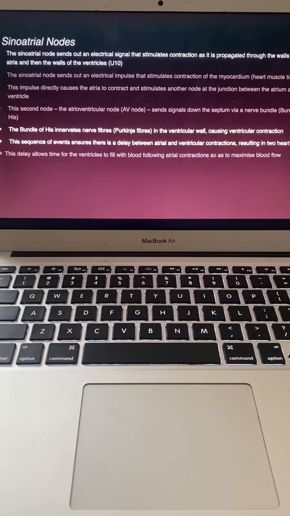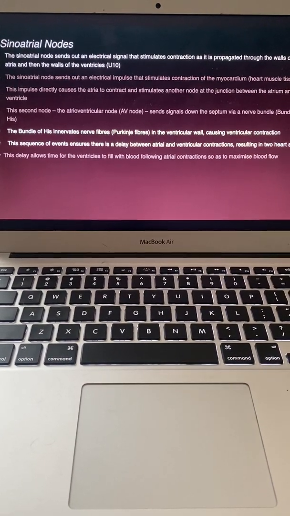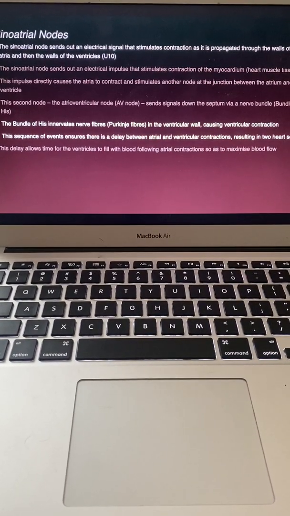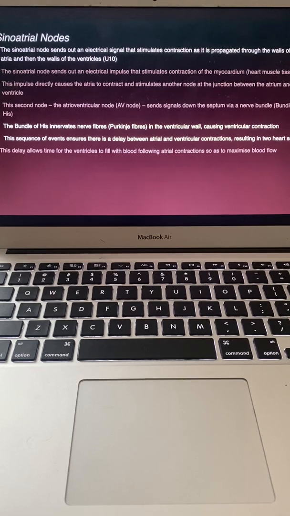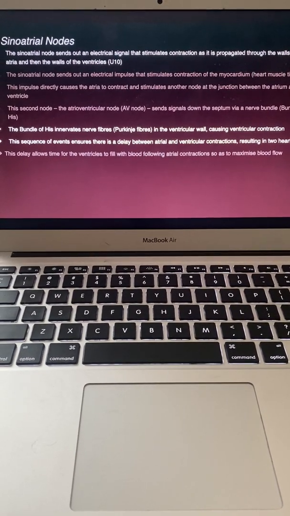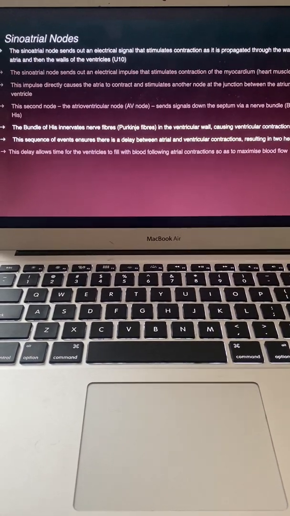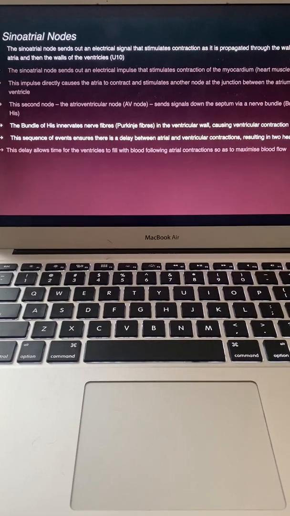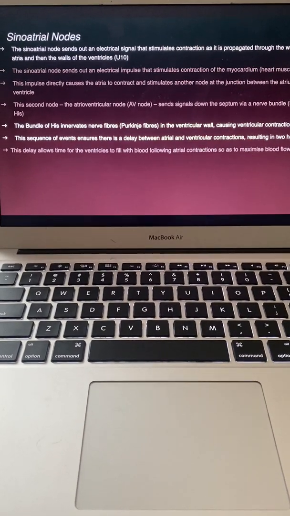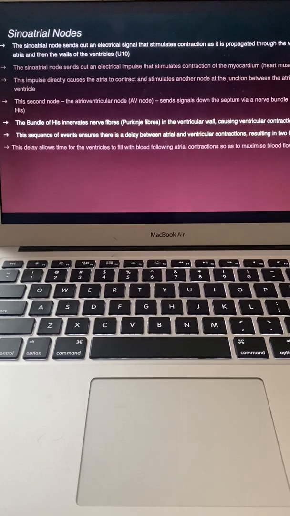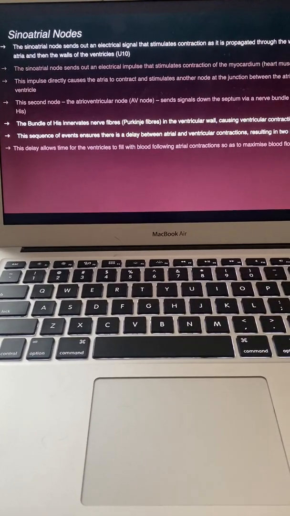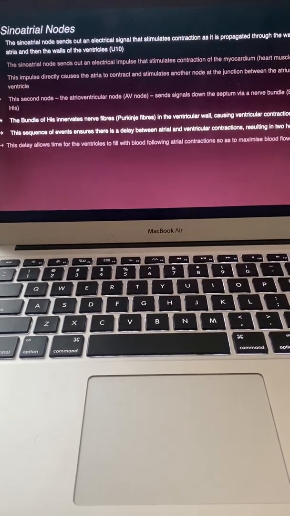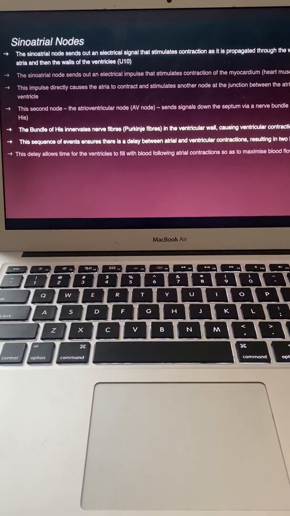The second node, the AV node, sends signals down the septum via a nerve bundle. The bundle of His innervates nerve fibers in the ventricular wall, causing ventricular contraction. This sequence of events ensures there is a delay between atrial and ventricular contractions, resulting in 2 heart sounds. This delay allows time for the ventricles to fill with blood following atrial contractions so as to maximize blood flow.